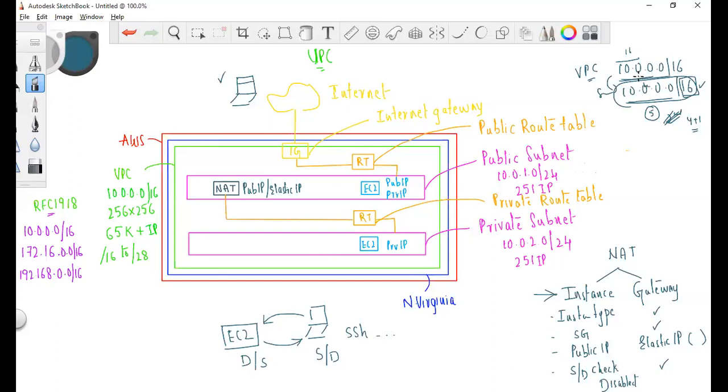VPC is like an API, yeah? Everything is API only, no? In AWS, we just go and create a volume. An API would be triggered and it would create a volume for us. So at the back end, everything is taken care of by AWS. If I buy a VPC, you don't buy it, first of all, you create it. I have 251 IP addresses in the public subnet and 251 in the private subnet. Okay then. Teja, your question is not clear.